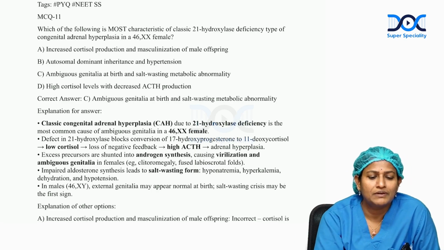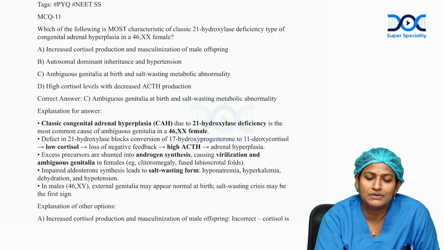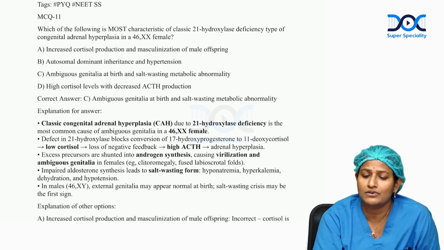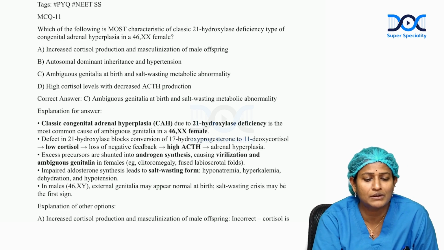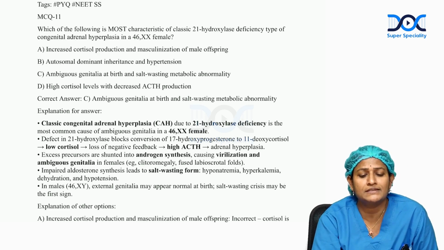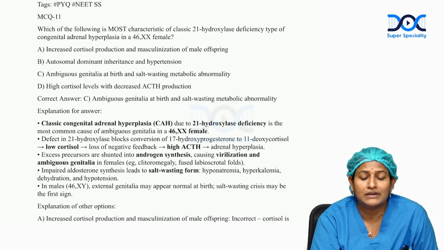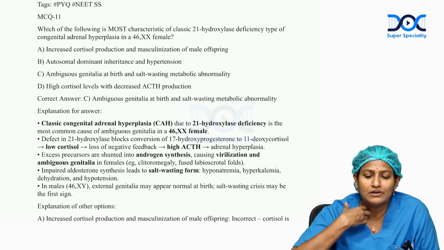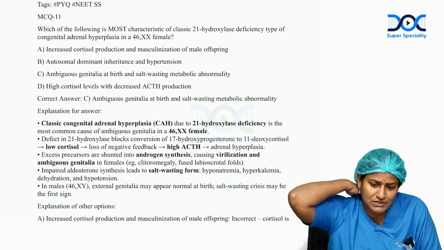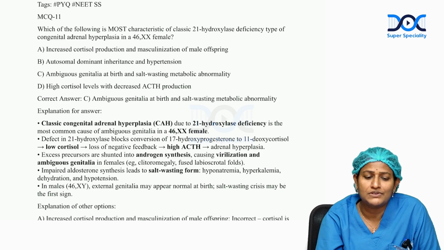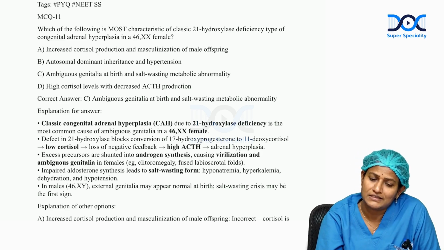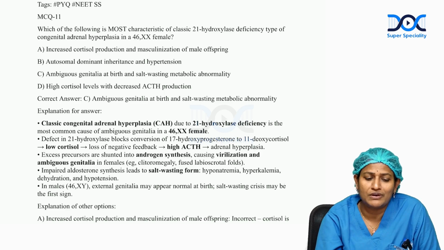So question number 11, which of the following is the most characteristic feature of classical 21 hydroxylase deficiency type of congenital adrenal hyperplasia in a 46XX female? See, congenital adrenal hyperplasia is a condition wherein the classic disorder is 21 hydroxylase deficiency. This happens in 46XX type. So, it is the most common cause of ambiguous genitalia.